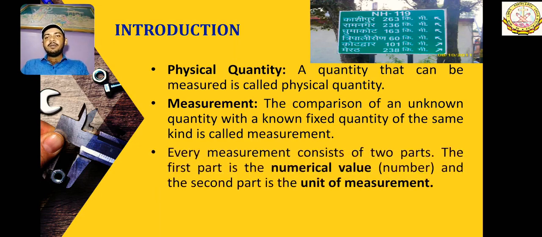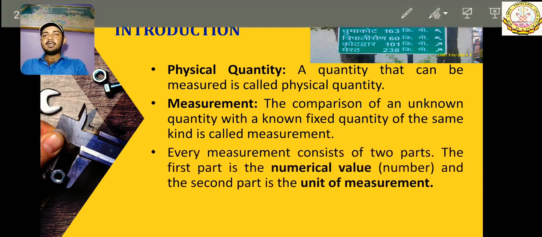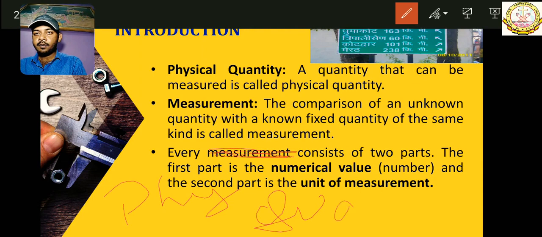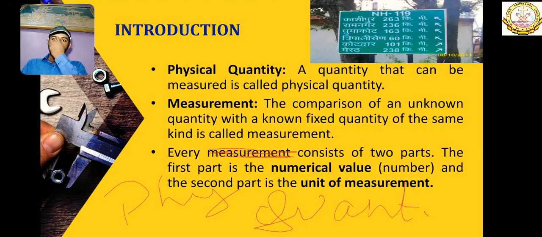Every measurement consists of two parts. Here there is a little misspelling, a printing mistake or typing error. Here measurement is wrong. Here it will be physical quantity. So every physical quantity consists of two parts. The first part is its numerical value or the number, and the second part is the unit of measurement.